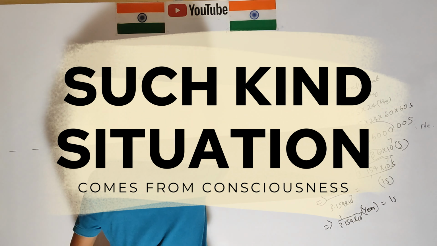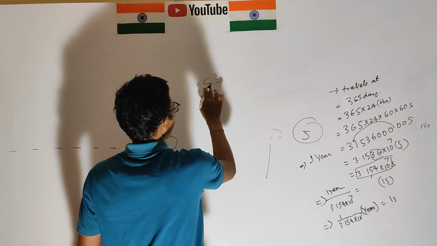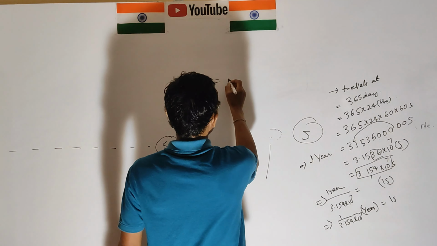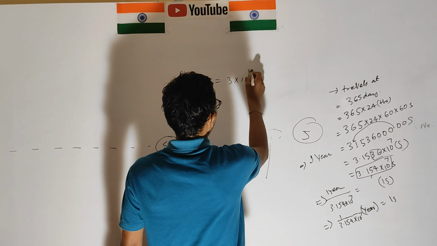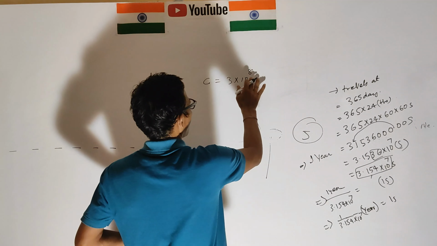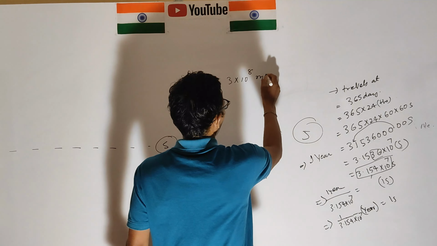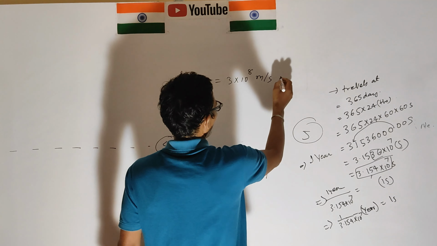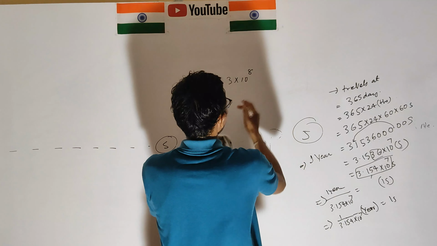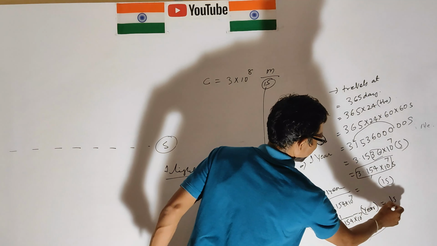Here the velocity of light is c. Velocity of light is 3 into 10 to the power 8 meter per second. 1 second is how much in years?